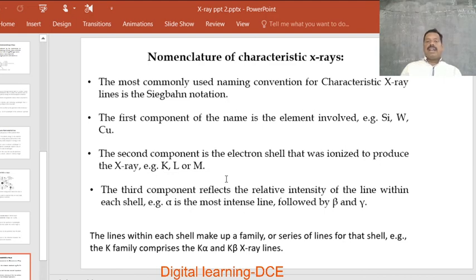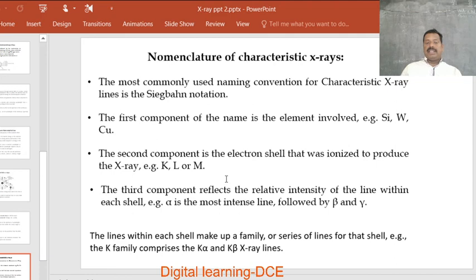The first component of the name is the element involved in the X-ray production, the target element, that is silicon, tungsten or copper, etc. The second component is the electron shell that was ionized to produce the X-ray, whether it is K shell or L shell or M shell, etc. That will decide the nature, frequency or wavelength of the characteristic X-ray emitted.